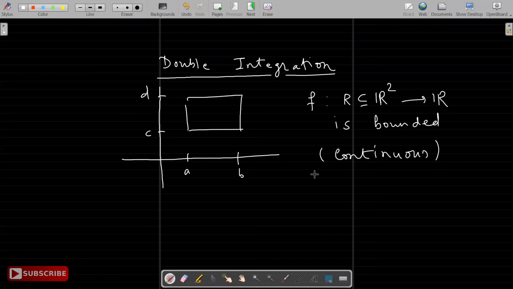We define it like Riemann integration of a function of one variable: by taking a partition of the rectangle into subrectangles, taking UPF, LPF, etc.